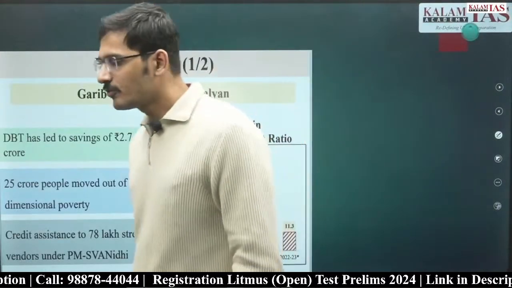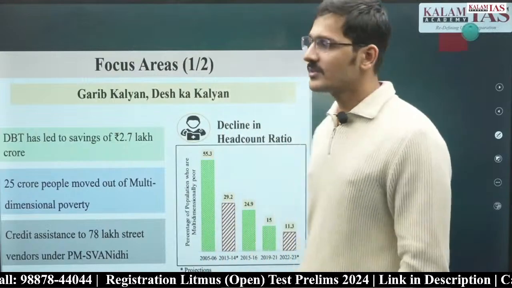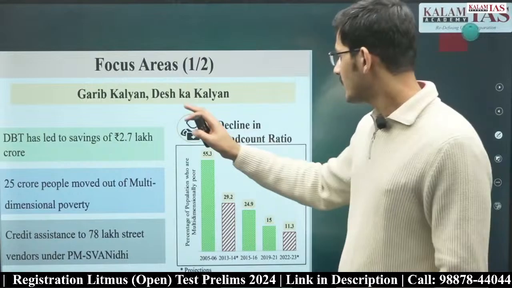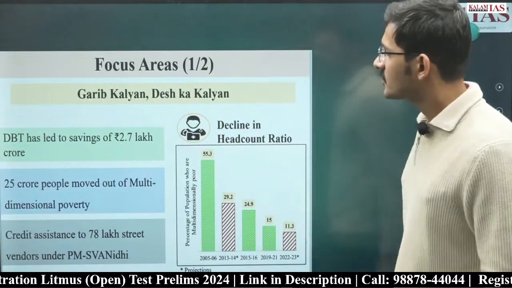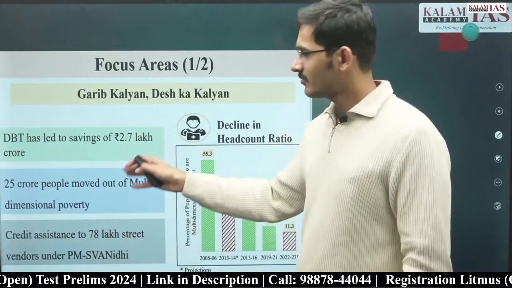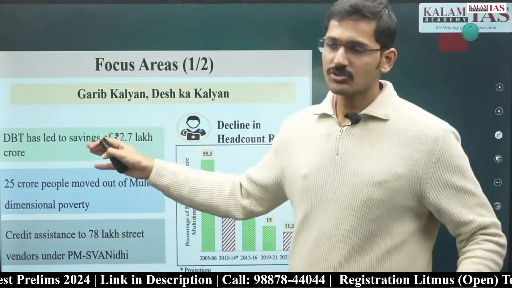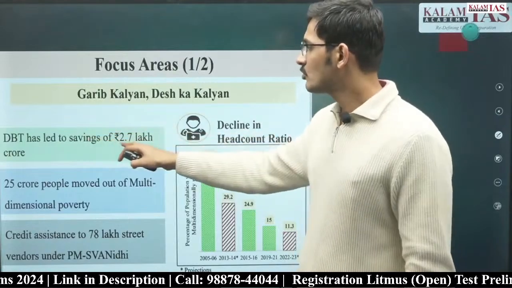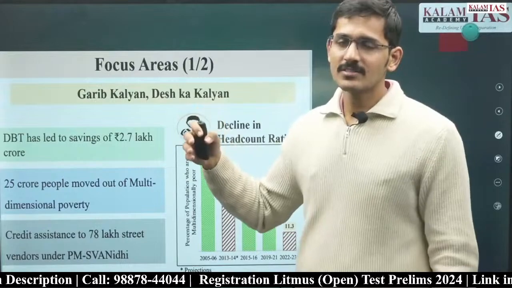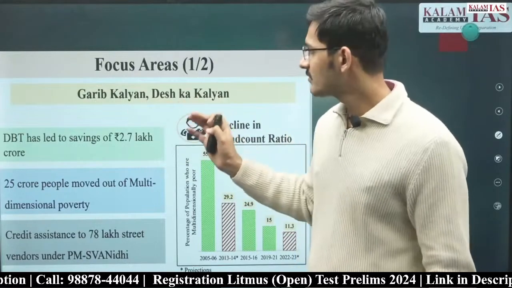Next are certain focus areas which are given in this document. First is Garib Kalyan, Desh Ka Kalyan. In this, the data is not very important. What is important is that this data can be important for mains preparation. For UPSC prelims, this data is not very important. DBT has saved 2.7 lakh crore, the finance minister said in her speech. The direct benefit transfer has saved 2.7 lakh crore of the government of India.